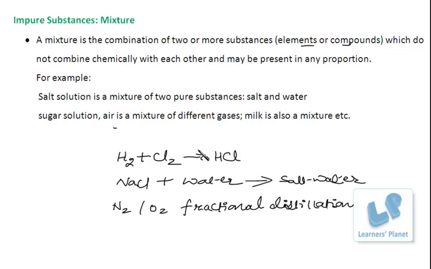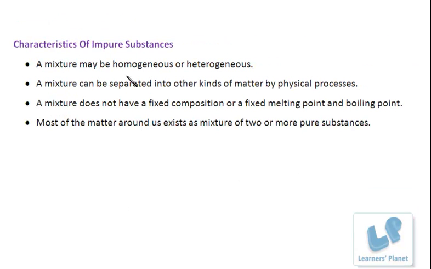Now, what are the properties of a mixture? A mixture may be homogeneous or heterogeneous. We'll be discussing homogeneous and heterogeneous later. A mixture can be separated into other kinds of matter by physical processes. Say the gases present in the air can be separated by fractional distillation. Salt can be separated from salt water by evaporation, right? So there are many other examples where the components or constituents of the mixture can be separated by physical processes.